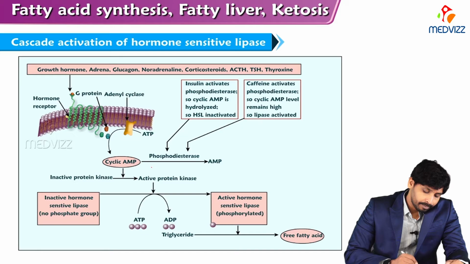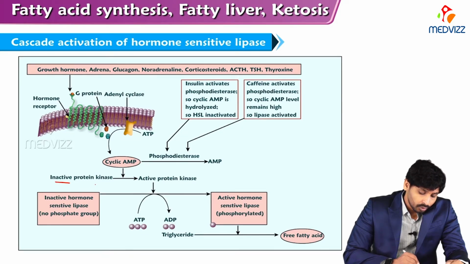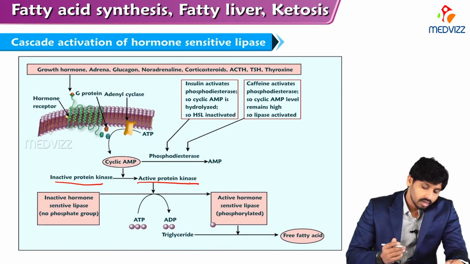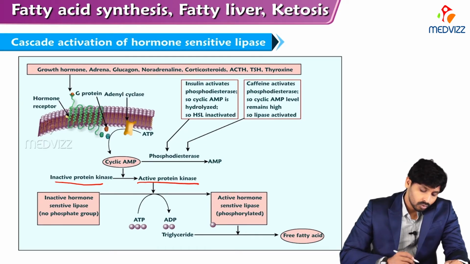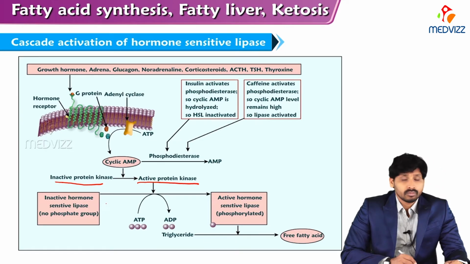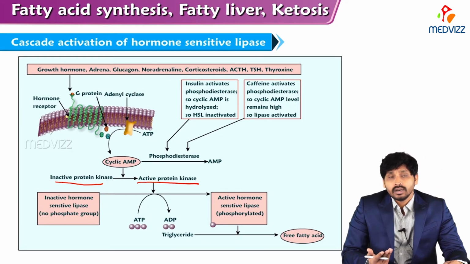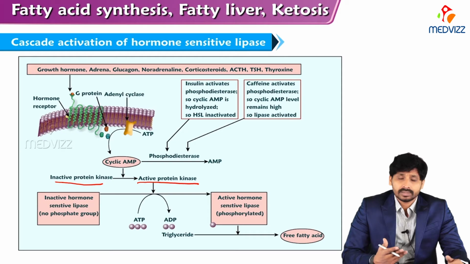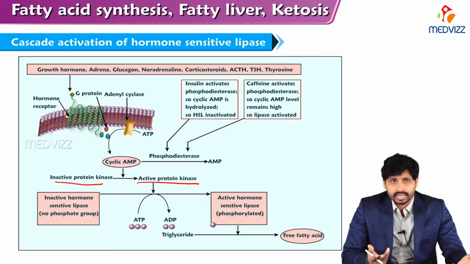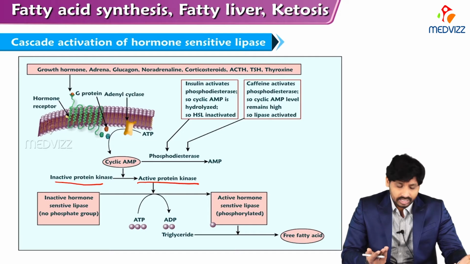Cyclic AMP converts inactive protein kinase into active protein kinase. This active protein kinase activates hormone sensitive lipase and increases fatty acid breakdown, especially of triacylglycerols, indicative of increased beta oxidation.